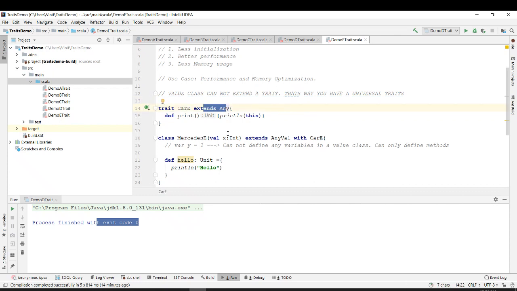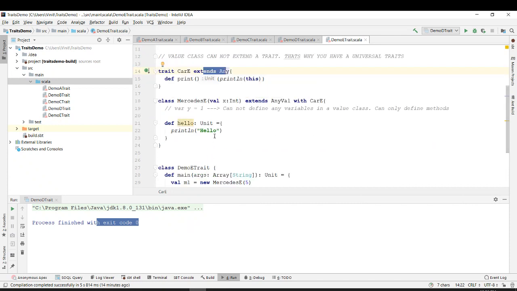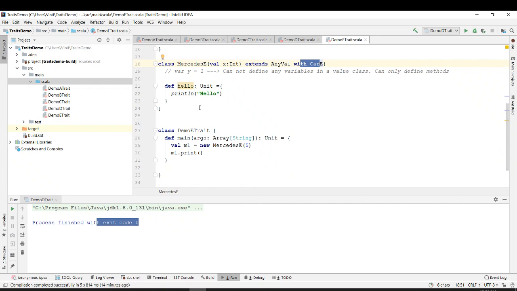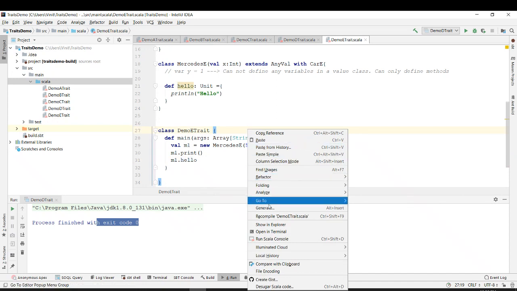So rest all the things are the same, and you have this value class which extends AnyVal. It's also extending a universal trait, and you try to make the object and you say m1.print, or you can say m1.hello. Even if you don't write this, there is no parameter, it's okay.